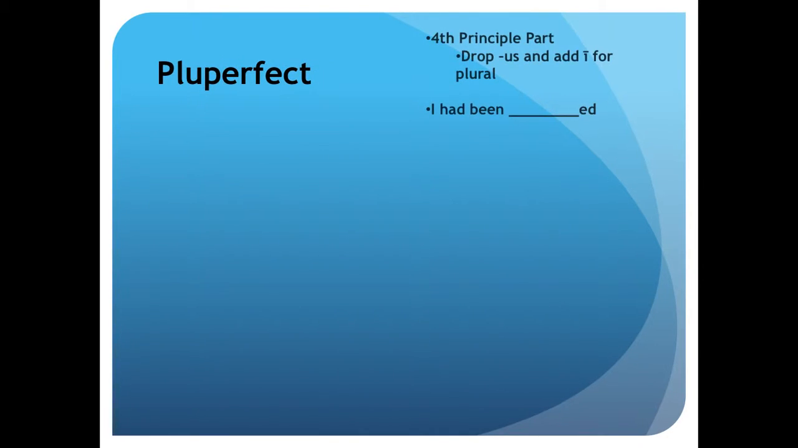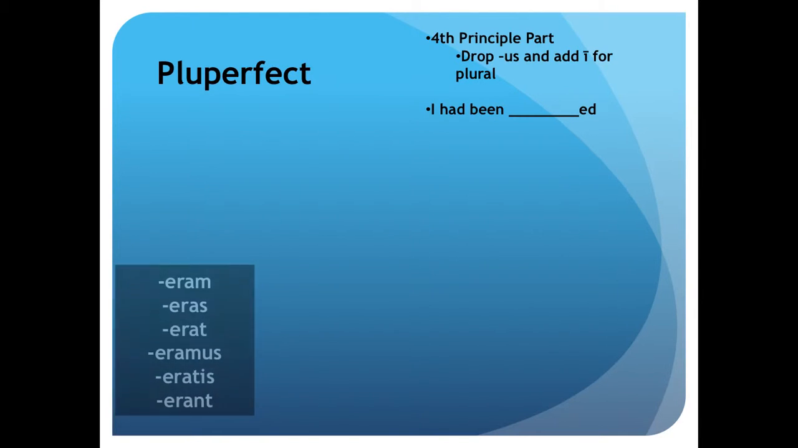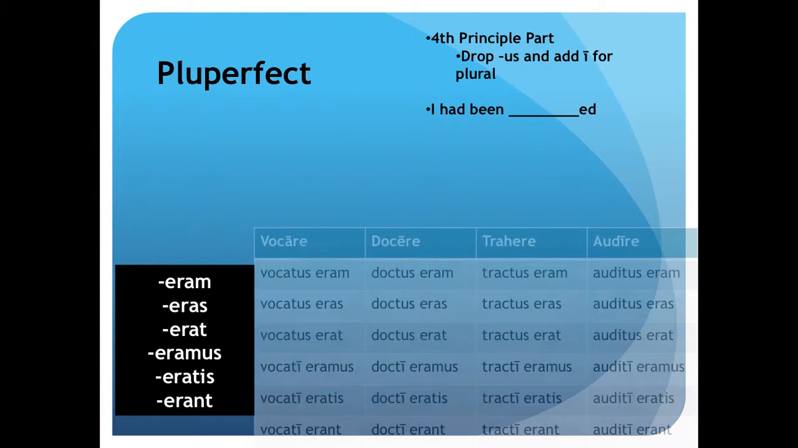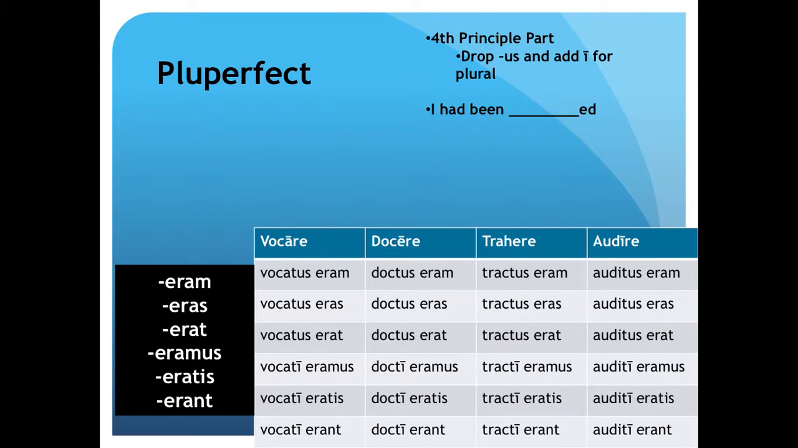Pluperfect. In order to create the pluperfect, you take the fourth principal part, and as before, for the plural, you drop the US ending and add a long I, and it translates to "I had been blanked." Here are the endings: eram, eras, erat, eramus, eratis, erant. Once again, as you can see in the conjugation chart, the first, second, and third person singular are just the fourth principal part with the endings in the black box to the left.